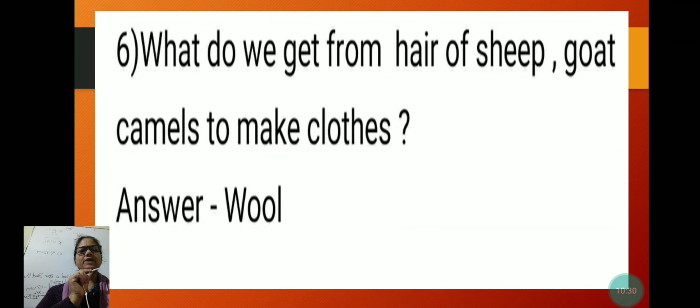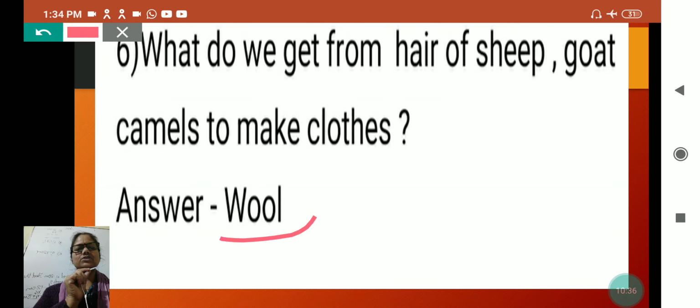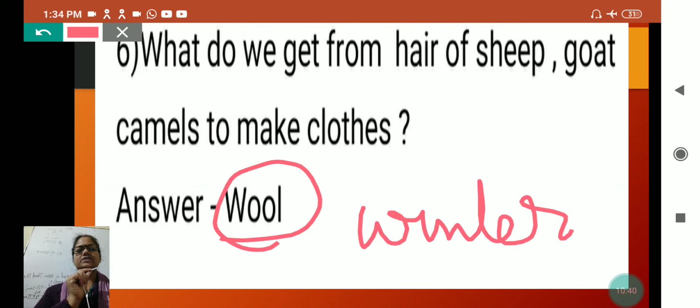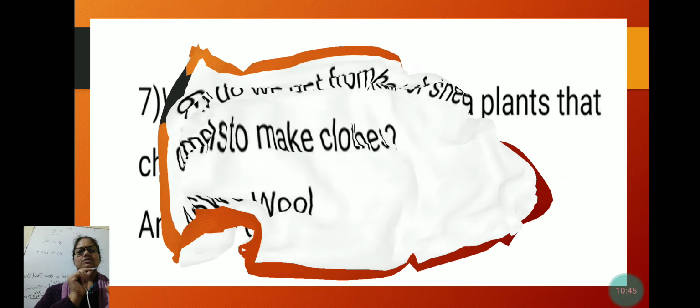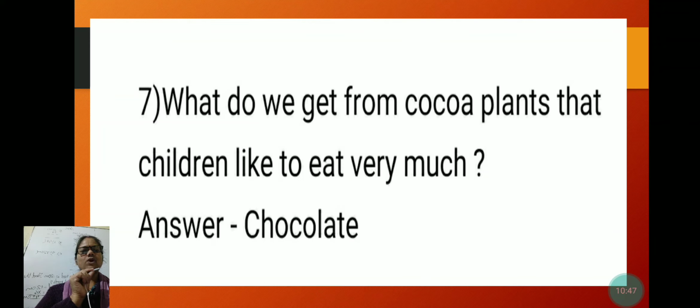What do we get from hair of sheep, goat, camels to make clothes? And that is wool. And woolen clothes we use right now in which season? Winter season. We wear woolen clothes. What do we get from cocoa plants that children like to eat very much? And that is chocolate.